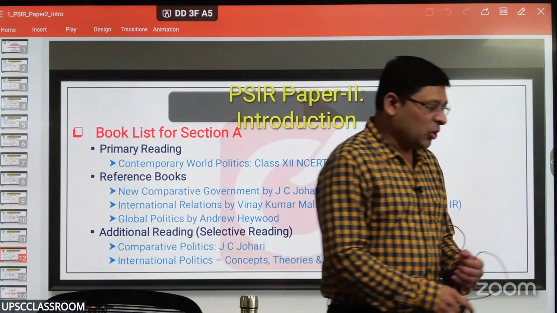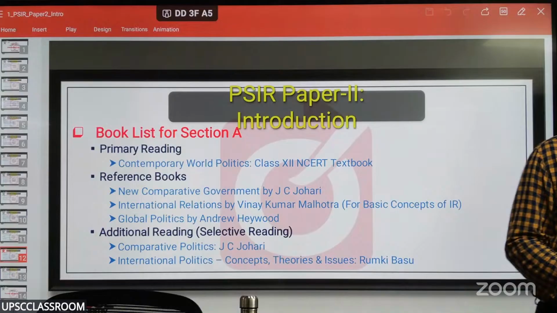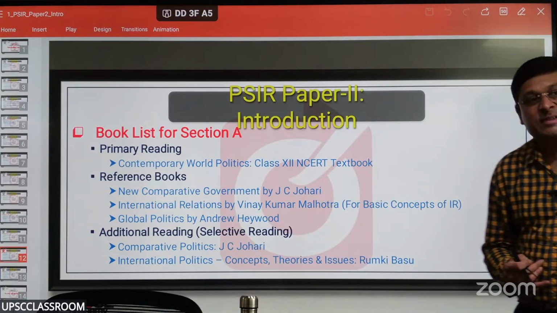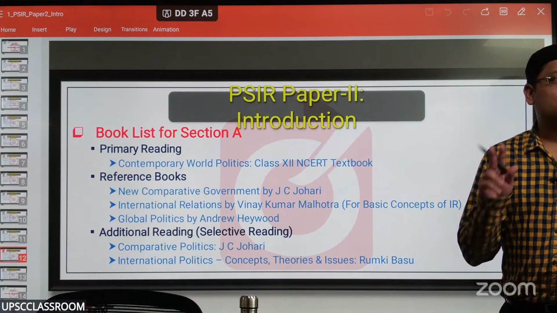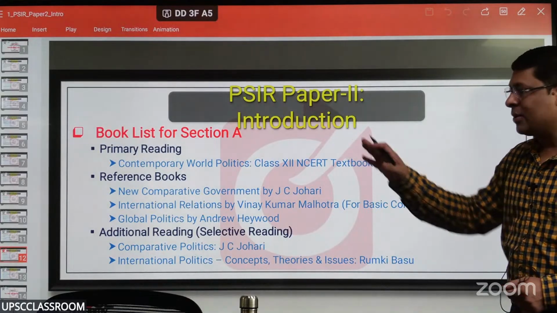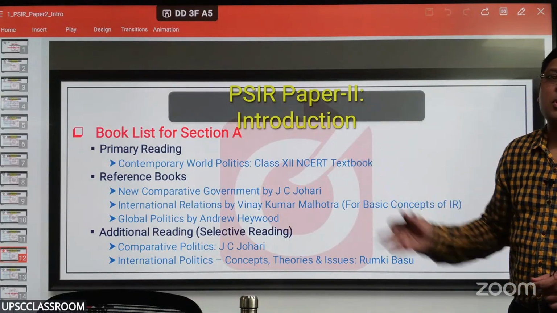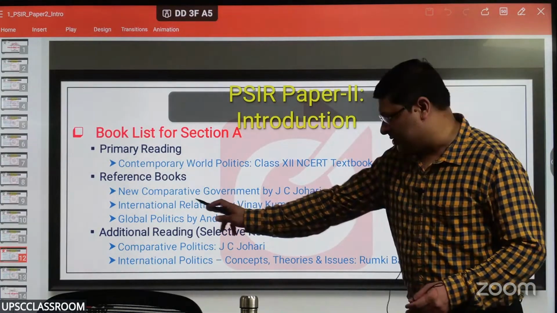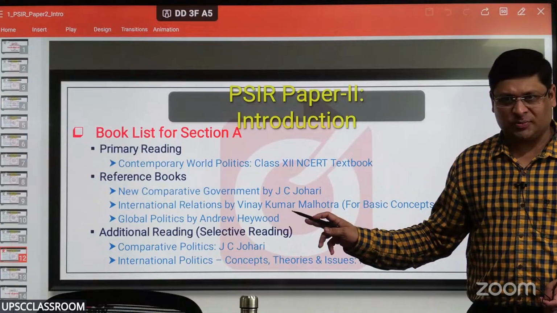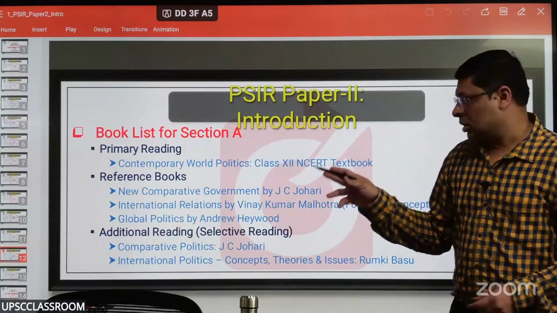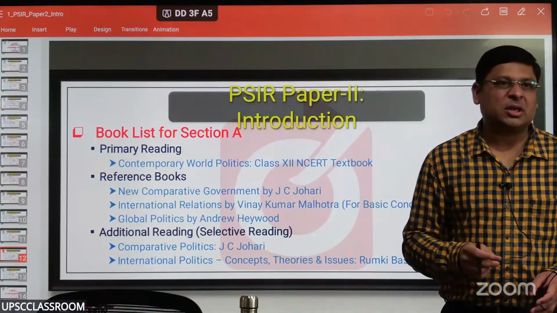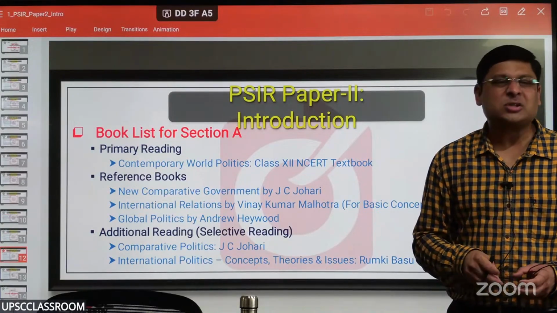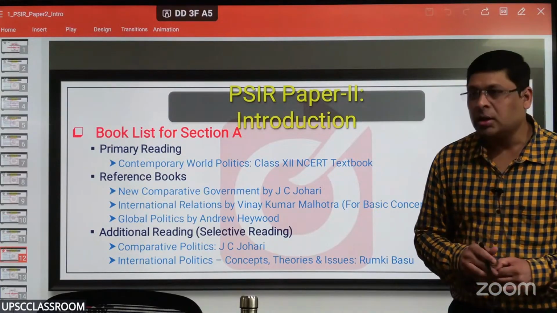There is one more book by J.C. Johari that is called New Comparative Politics. There are two books by Johari. Both are useful, but the initial 10 chapters of this book should be sufficient for you. And New Comparative Politics by Johari is quite a heavy one. You are not supposed to go into it in a very detailed manner.